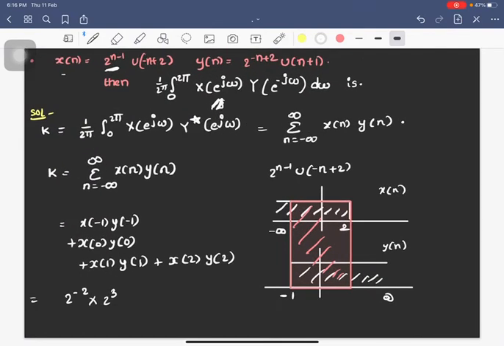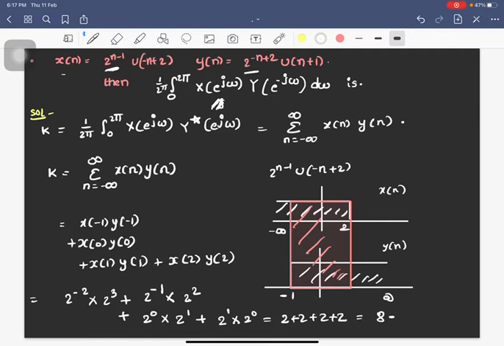Substitute here, and similarly x of 0 will be 2 power minus 1, y of 0 will be 2 power 2, and x of 1 will be 2 power 0, and y of 1 will be 2 power 1. Similarly x of 2 is 2 power 1 and y of 2 is 2 power 0. This will be simply 2 plus 2 plus 2 plus 2, and that will be equal to 8. So the answer for this question is 8.